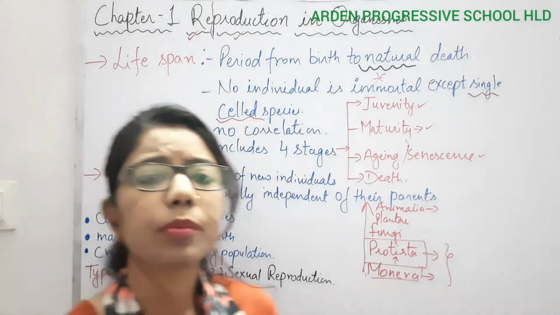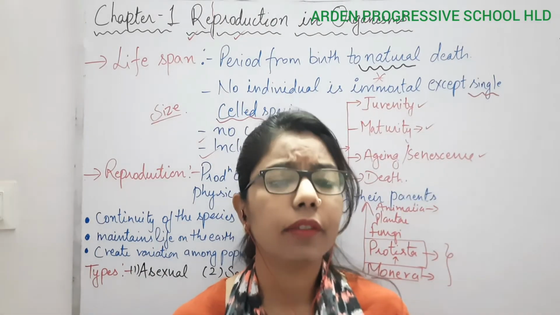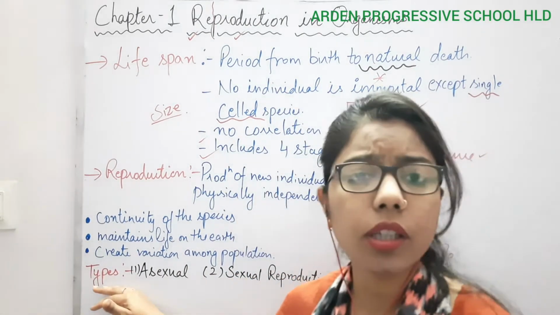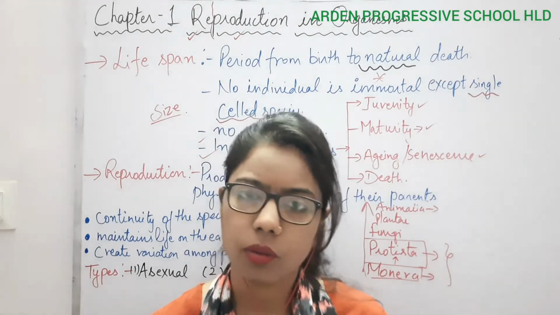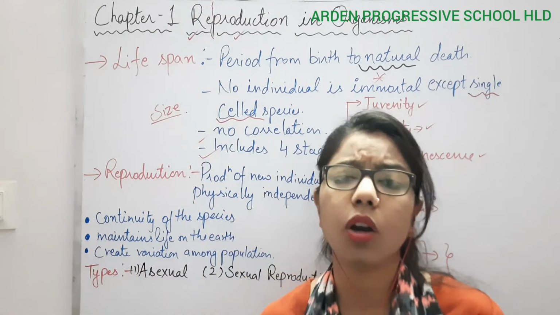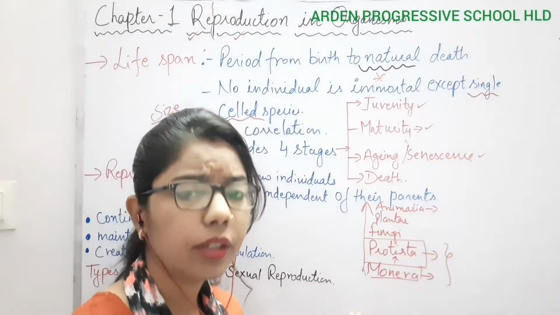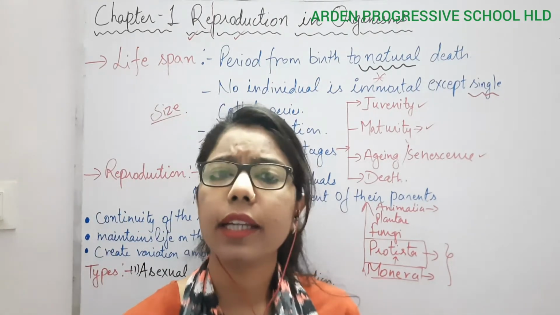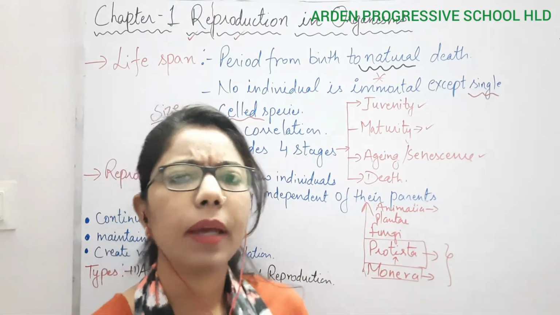Then we come to the types of reproduction. On the basis of activity, environment, or internal body structure, we have classified reproduction into two types, that is asexual reproduction and sexual reproduction. Here we will understand the different types of asexual and sexual reproduction. But first, I will make you understand a few points. In your NCERT, it is given annual and perennial. What do you understand about annual and perennial plants?